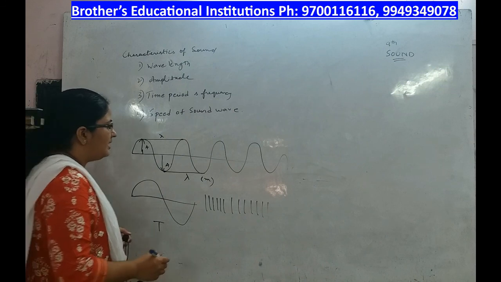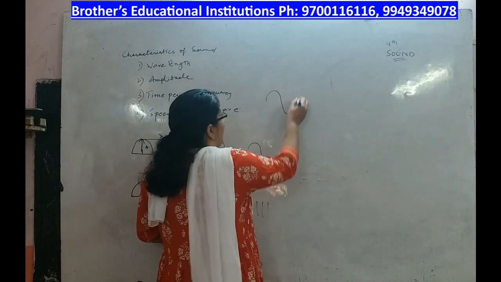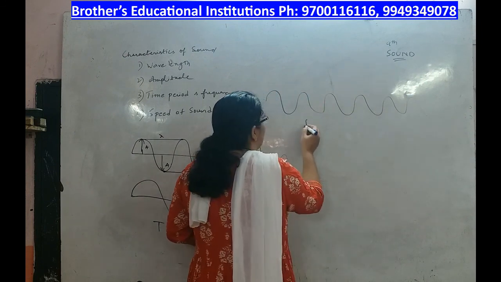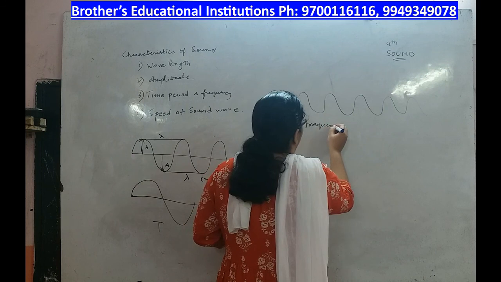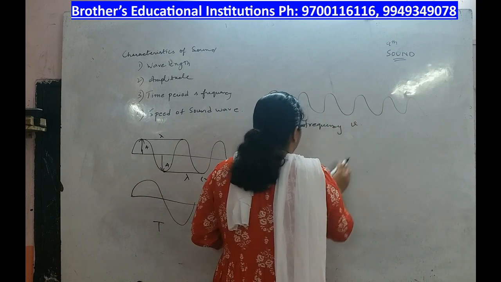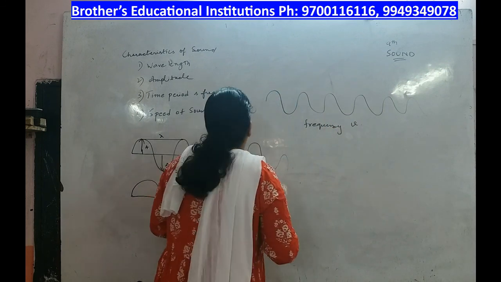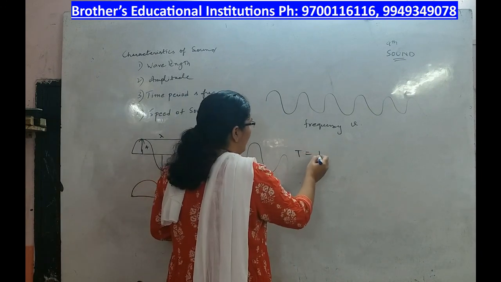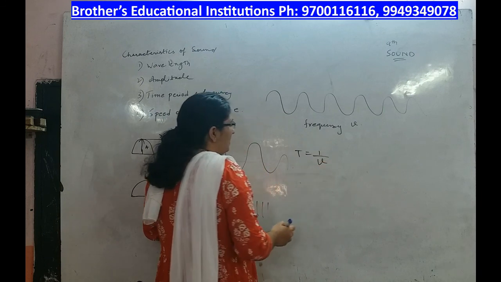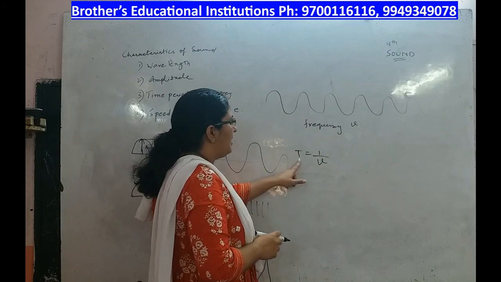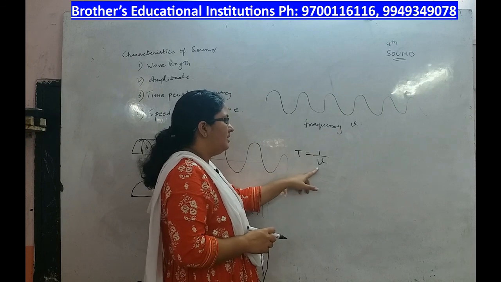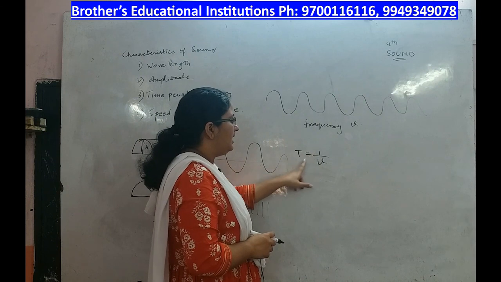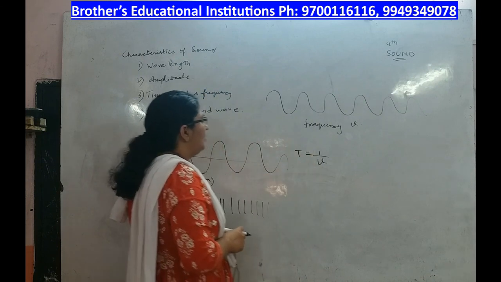Frequency is the number of waves generated per unit time. Number of waves that are generated per unit time, that is called frequency. It is denoted by nu. Next, the relation between frequency and time period: T is equal to 1 by nu. Time period is the time taken for one vibration, that is why T is equal to 1 by nu.